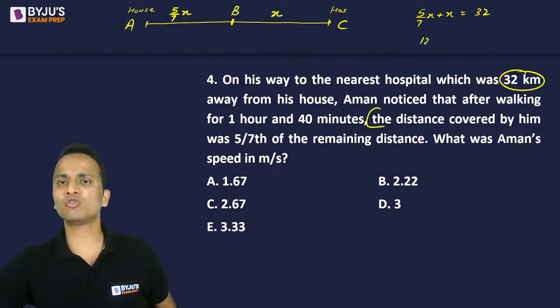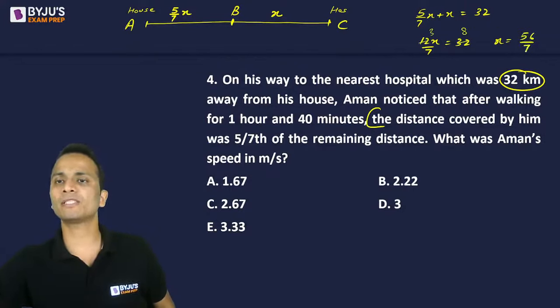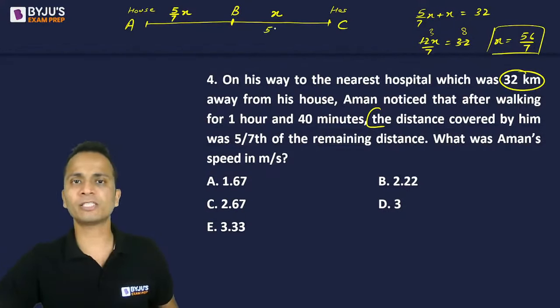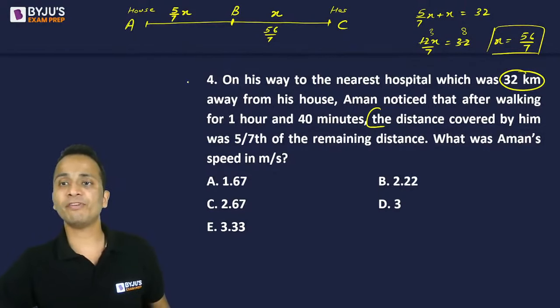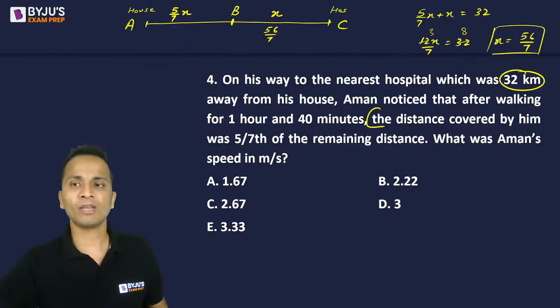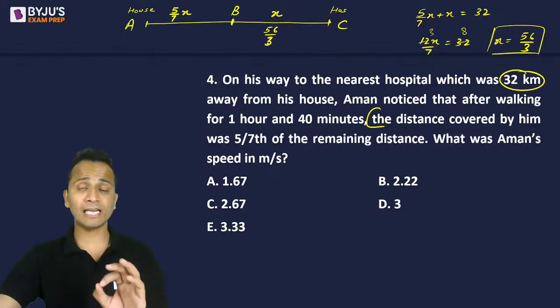So x का value आ जाएगा 12x upon 7 is equal to 32. All right, and the value of x will come out to be 4 cancel कर देते हैं, 3 and 8, so 56 upon 7, right? 56 upon 7 is the value of x. So this distance is 56 upon 7. Now the distance that he has already covered is 5 by 7. Okay, wait, 56 upon 3 होना चाहिए. Yes, 56 upon 3, not 7. I've already seen this mistake. So 56 upon 3 is the distance that is remaining.